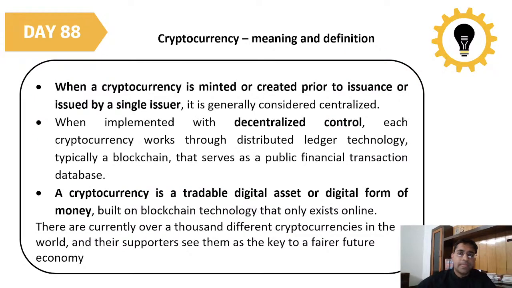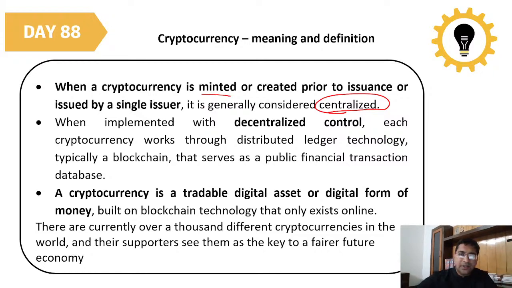When a cryptocurrency is minted or created prior to issuance, or issued by a single user, it is generally considered centralized. So whenever we are minting or creating any kind of digital coin, and it is not yet issued, it is called centralized. Once it comes into the blockchain transactions, it becomes totally decentralized.